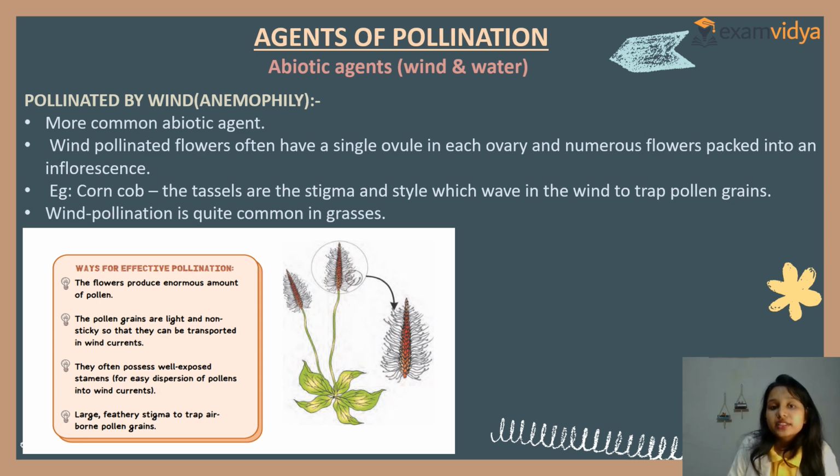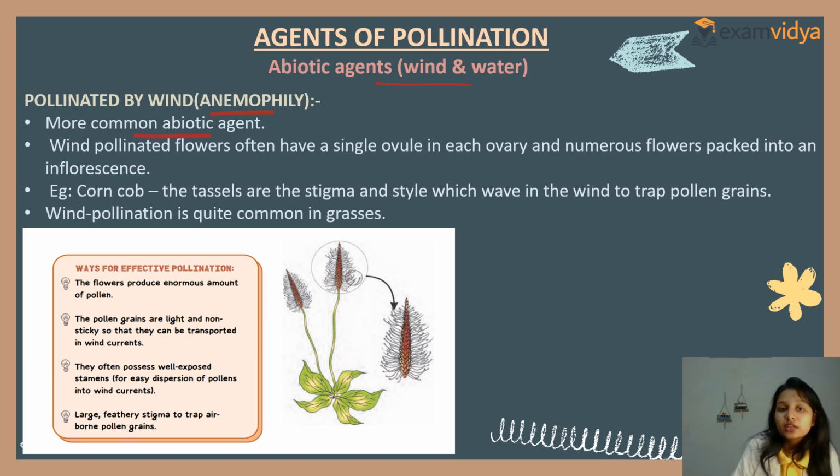So abiotic agents, that is the presence of wind and water. These are the main two agents for pollination. Pollination by wind is known as anemophily. Clear? It is more common among abiotic agents.